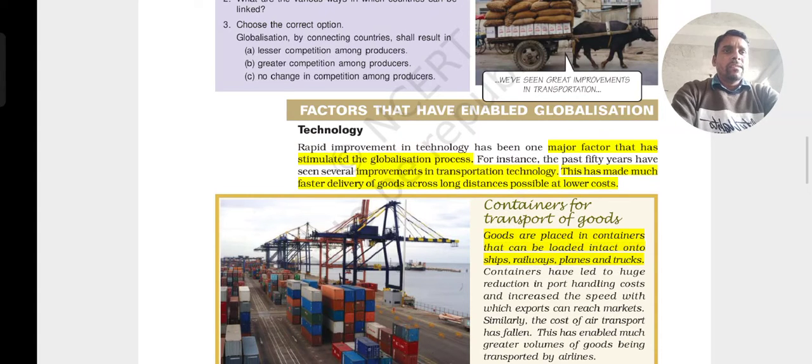This has made much faster delivery of goods across long distances possible at a lower cost. We studied that water transport is there, air transport is there, road transport is there. This has been done through technology. Before, people used to go by walk or by bullock cart.